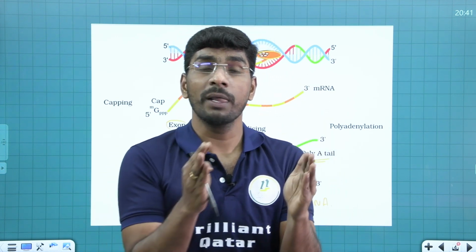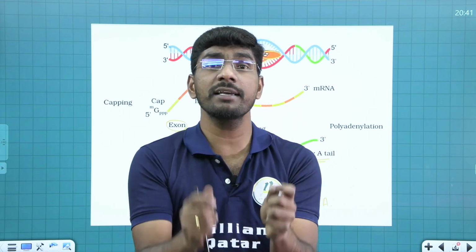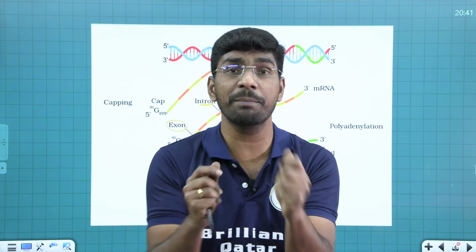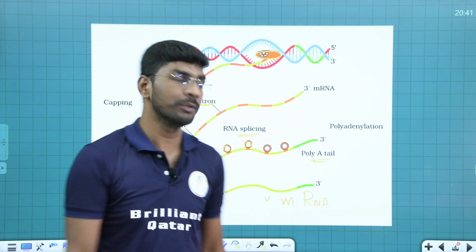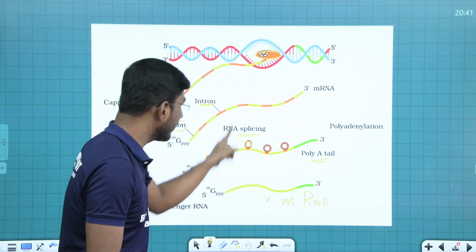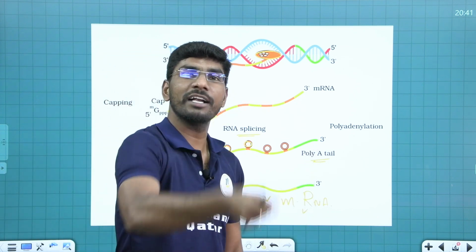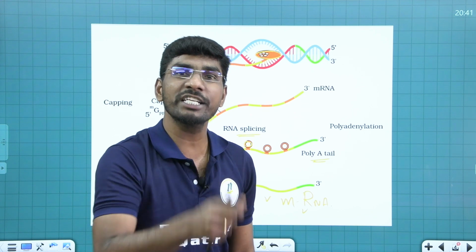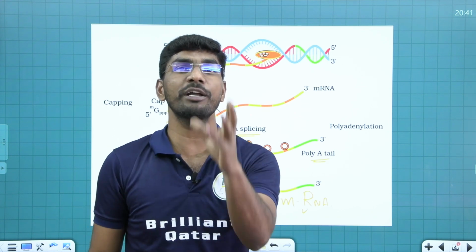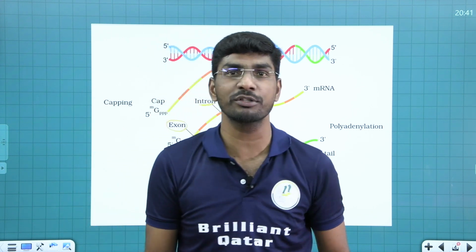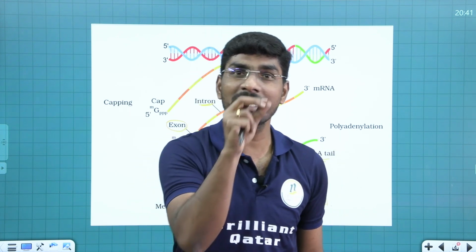This is what they call splicing. This splicing is dominant. Splicing is representing the dominant world of RNA, the RNA dominant world. So finally, this one will become mature mRNA. This mature mRNA undergoes the translation process to form a proper protein. That process is called translation.